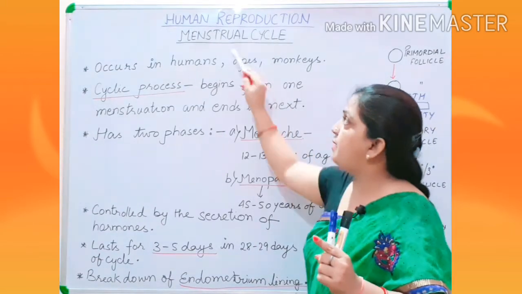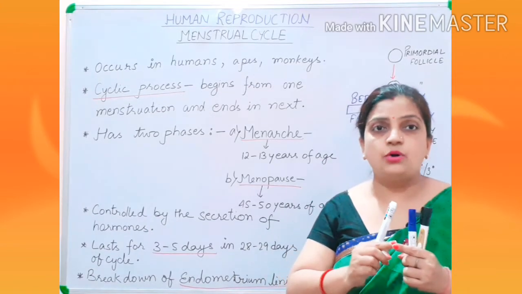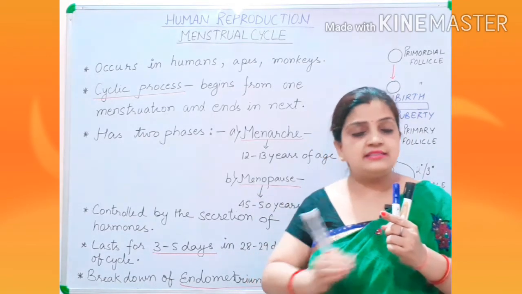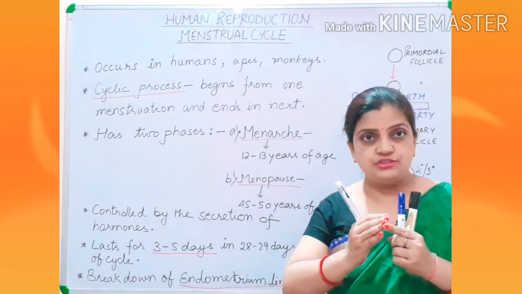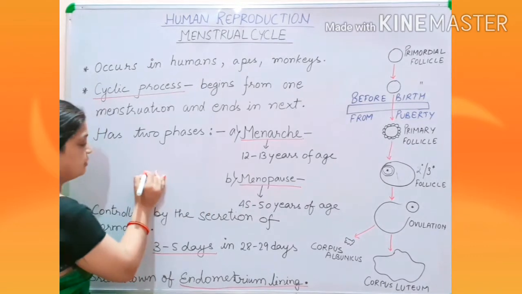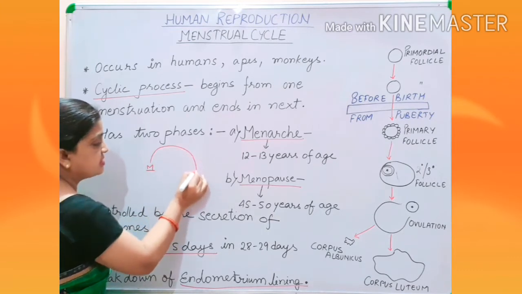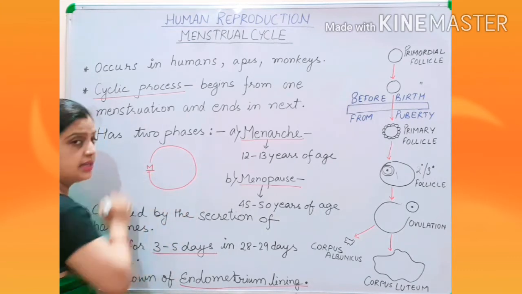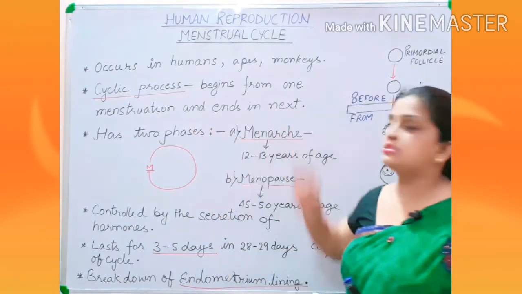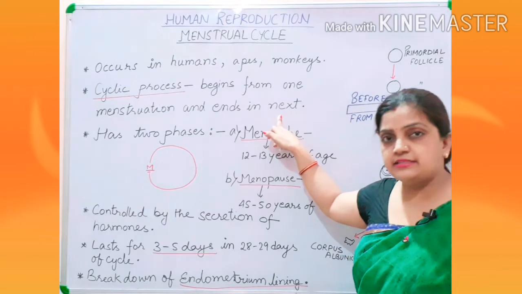So your menstrual cycle is an event where the cycle starts with the event called menstruation, then it moves through the different stages and again ends at the same event, menstruation. So the cycle starts from an event, and this event is menstruation, and then it follows different stages and again ends at menstruation. So the menstrual cycle is a cycle that starts from one menstruation and ends at the next menstruation.